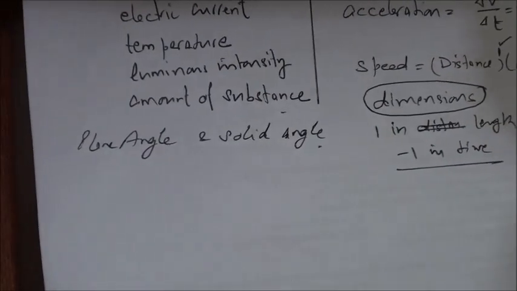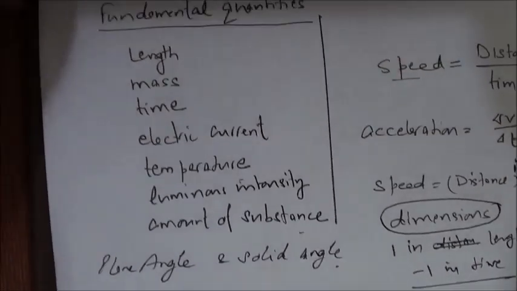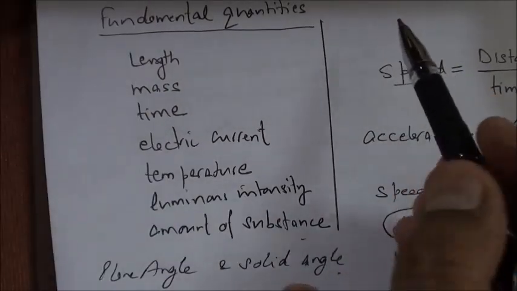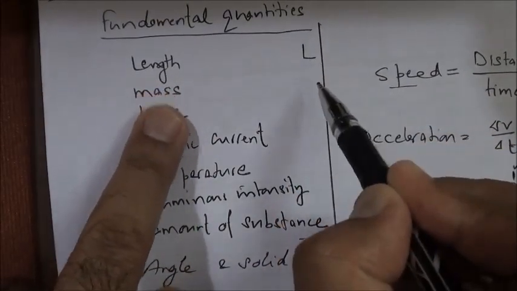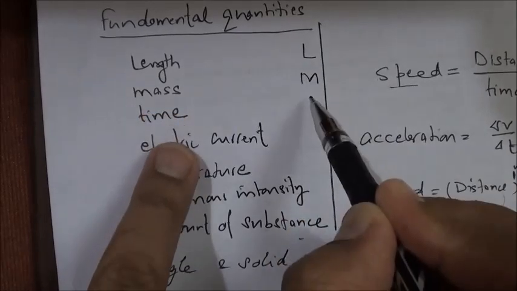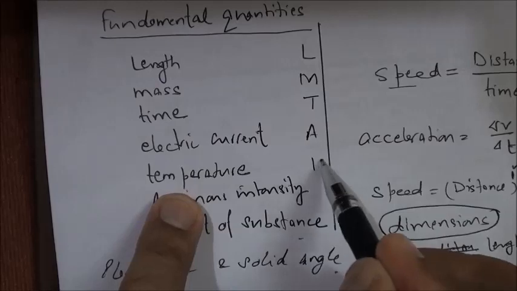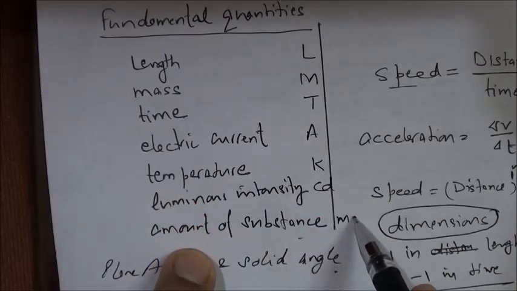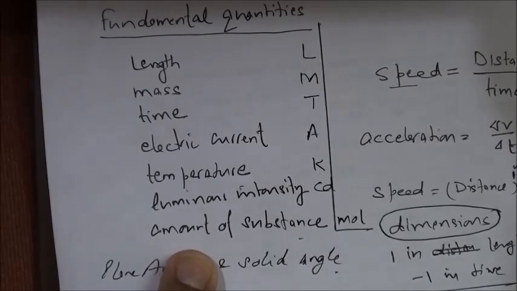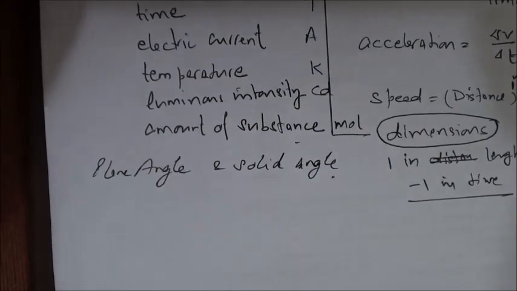Now in order to make it convenient, we use symbols. For all these 7, when we are writing the dimensions, we will use symbols. Length, we use capital L. For mass, we use M. Time, we use T. Ampere, A or I. Temperature, K. Luminous intensity, CD. And amount of substance, we use MOL, mole. So these are the symbols that will be used in writing the dimensions.